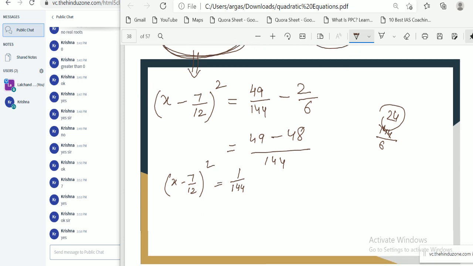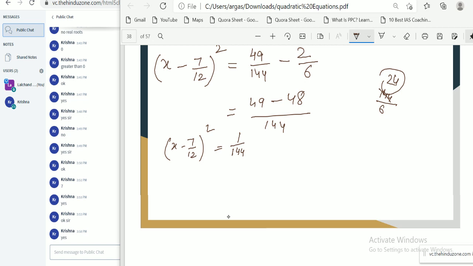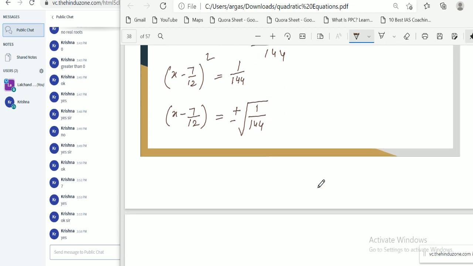Okay, by taking the square root on both sides, this equation is x minus 7 by 12 equal to square root of plus minus 1 by 144, that is plus minus 1 by 12.